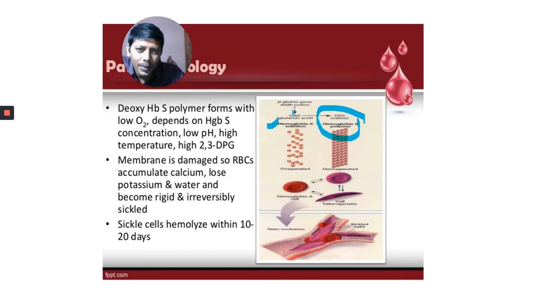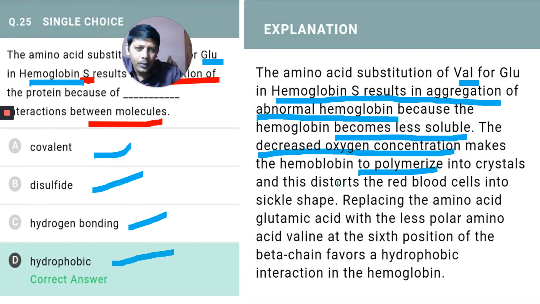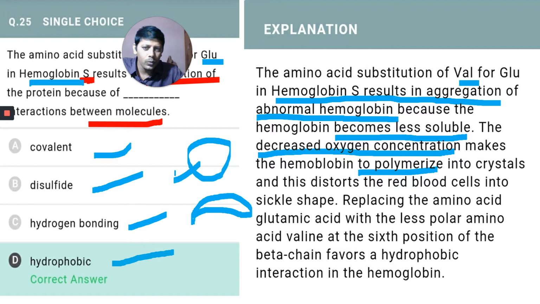In place of glutamic acid at the 6th codon of the beta globin gene, what has come here? Valine. Because of this, polymerization occurs in deoxygenated conditions, when there is low oxygen. It polymerizes into crystals, and this distorts the red blood cell into a sickle shape. The RBC becomes a sickle cell because dehydration takes place and it loses water.